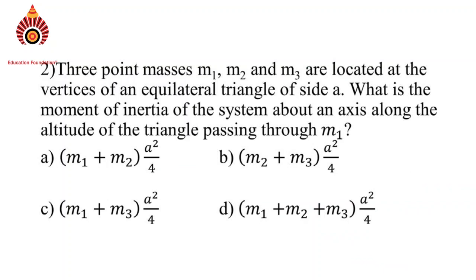Now question number 2. 3 point masses m1, m2 and m3 are located at the vertices of an equilateral triangle of side a. What is the moment of inertia of the system about an axis along the altitude of the triangle passing through mass m1?